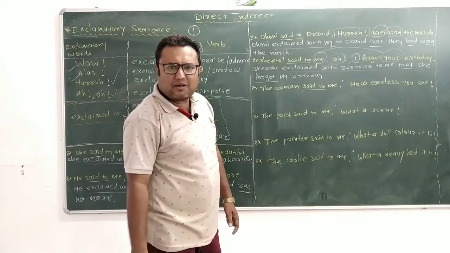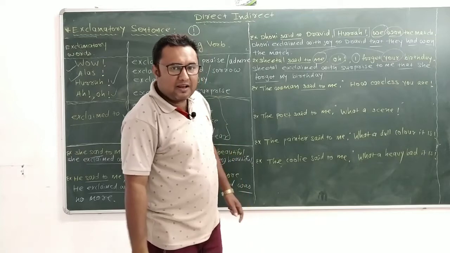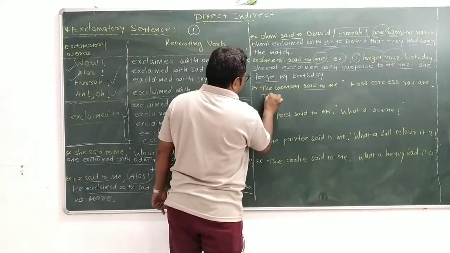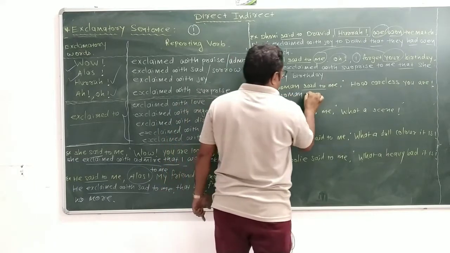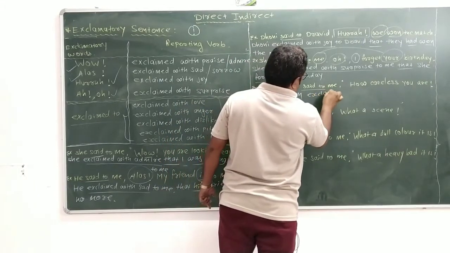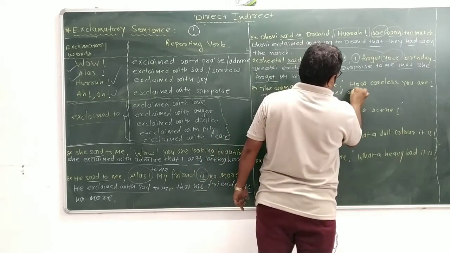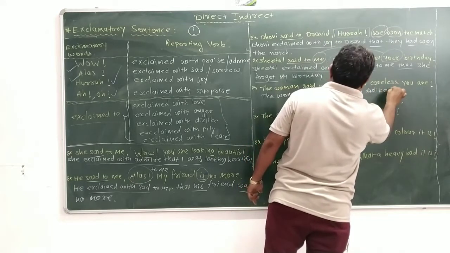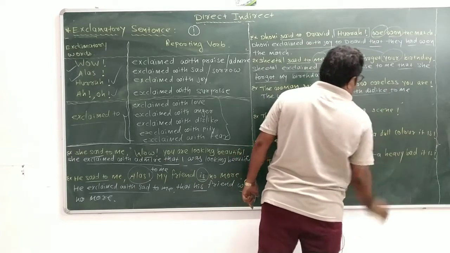Next, the woman said to me, "How careless you are." Means the woman exclaimed with dislike to me. Okay, exclaim with dislike to me.